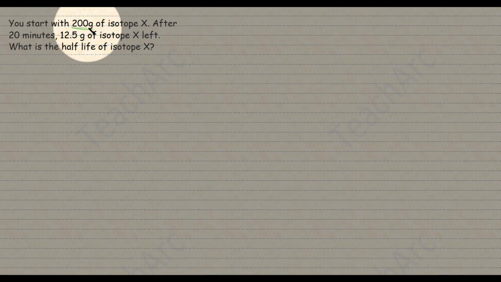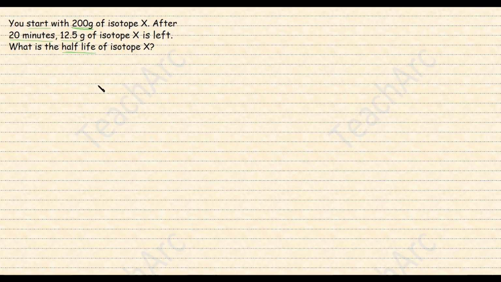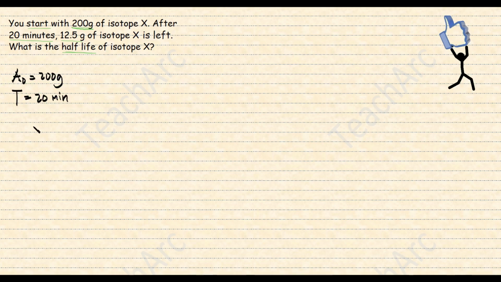Now, what if we are asked to solve for the half-life? Let's say you start with 200 grams of isotope X. After 20 minutes, 12.5 grams of isotope X is left. What is the half-life of this isotope? So here, A sub naught is 200 grams. The period is 20 minutes. The remaining amount after nuclear decay is 12.5 grams. We are asked to find the half-life.